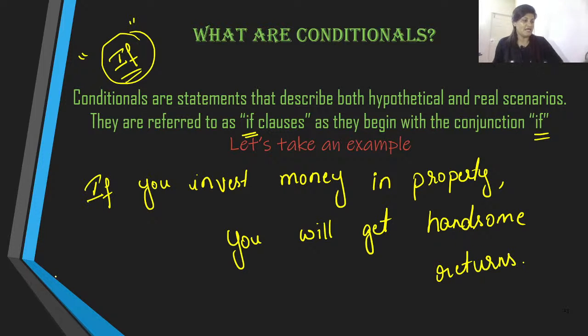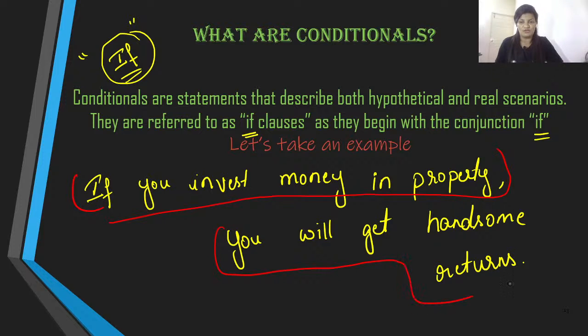Full stop. Now let us focus on the clauses over here. Number one, we have the if clause, and this is our clause number 2.